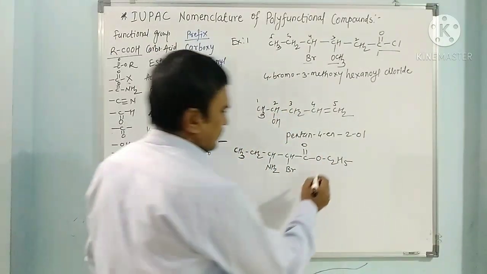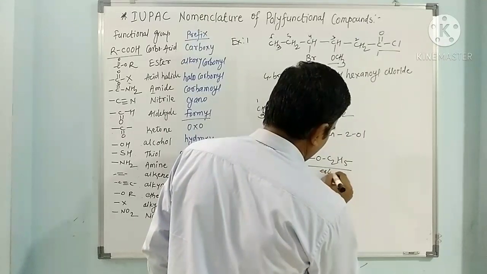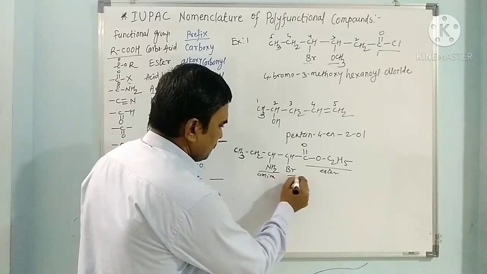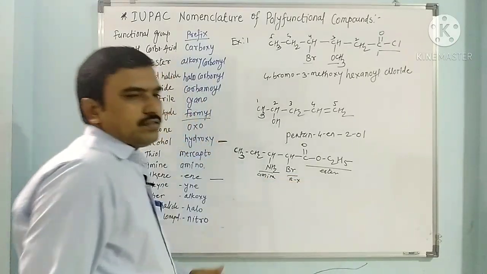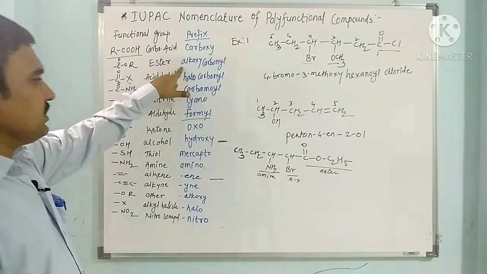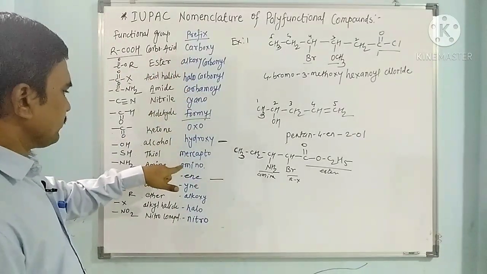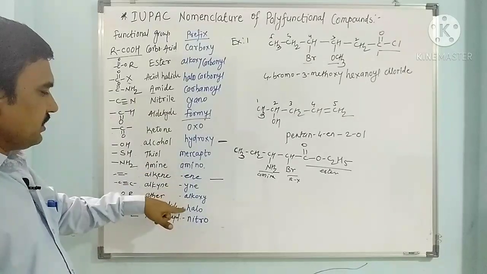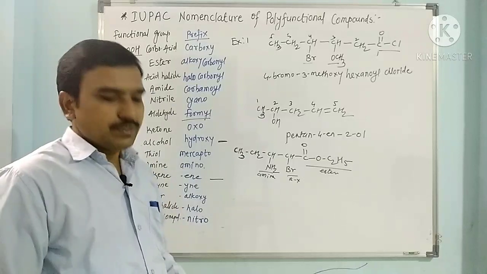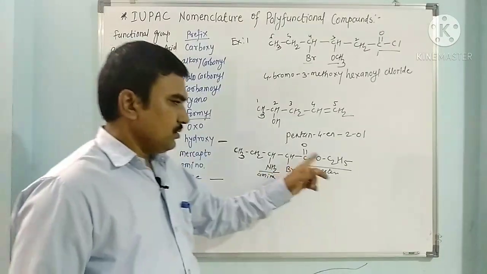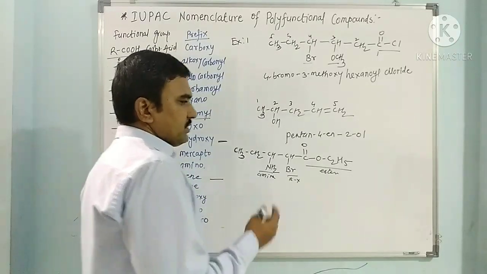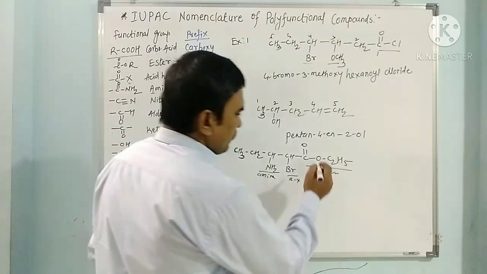See, this is an ester, this is an amine, this is an alkyl halide. So which comes first? Definitely the ester. Ester first, then the amine, then the alkyl halide, where halogen is there. So we have to give the highest priority to the ester. Now esters are named as alkyl alkanoate.